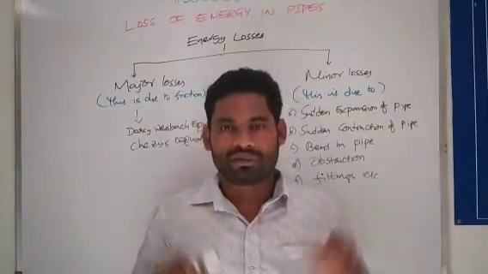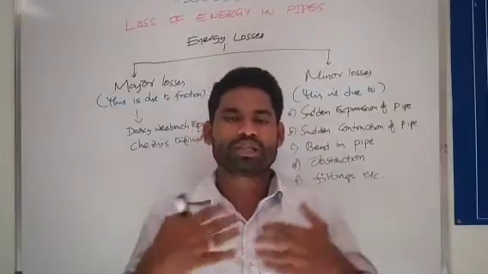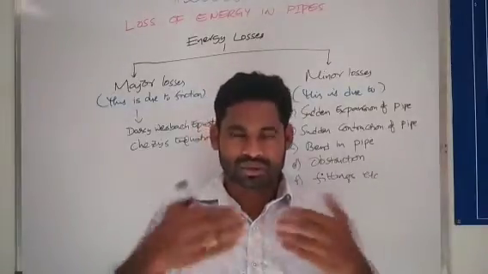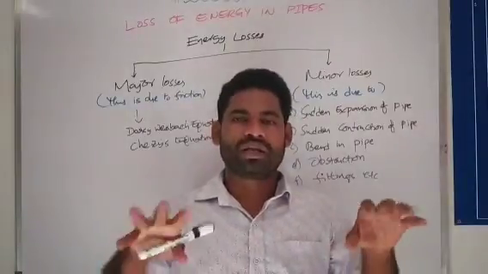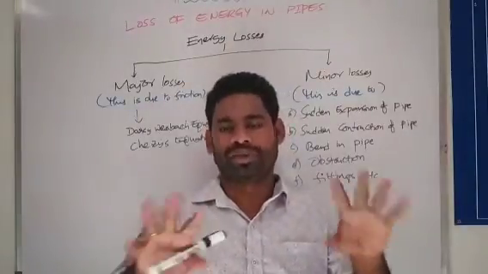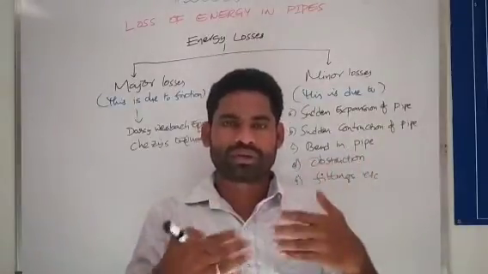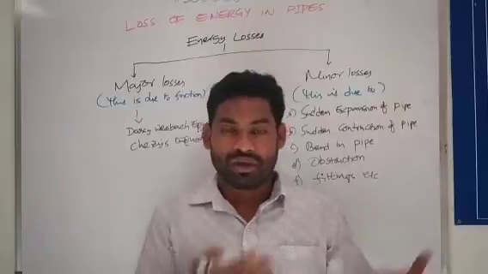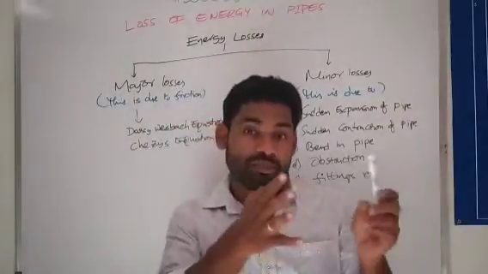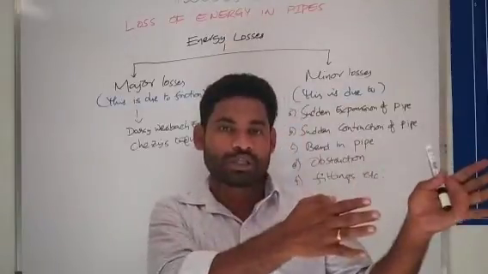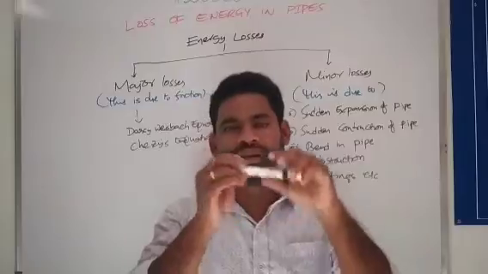For example, suppose we are going on a bike. Suddenly a speed breaker comes across our road. Then what happens? Automatically you slow down the bike speed. Before, you were going around 60 kilometers per hour, and when the speed decreases to around 20-30 kilometers per hour, there is a loss of speed. The same principle applies in the pipeline.